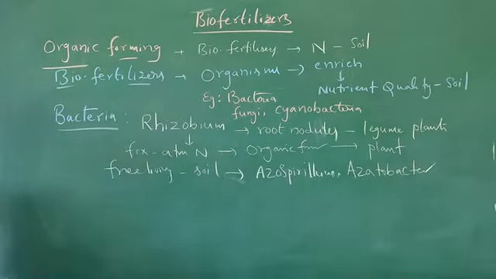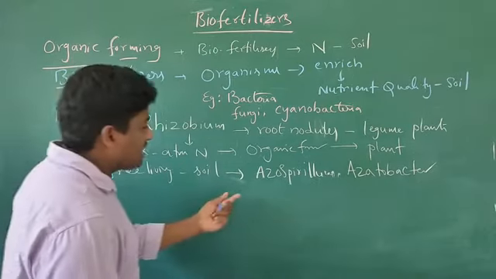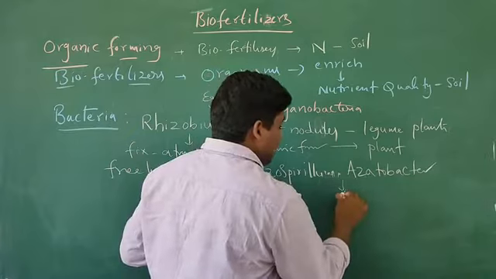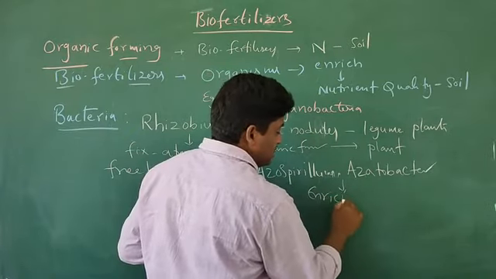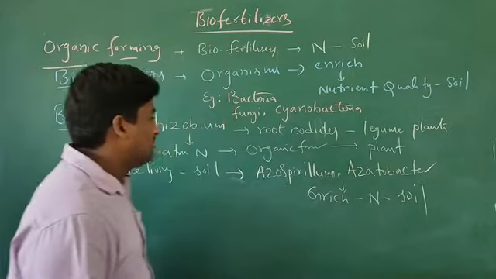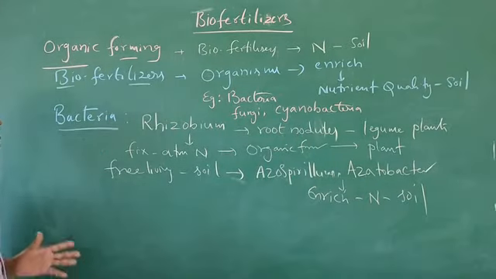These bacteria enrich the nitrogen content in the soil. That's it, these are the main features.